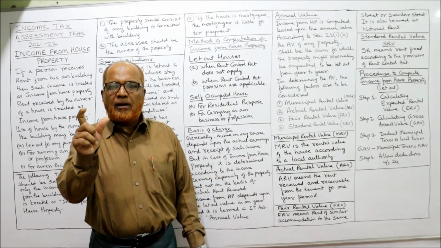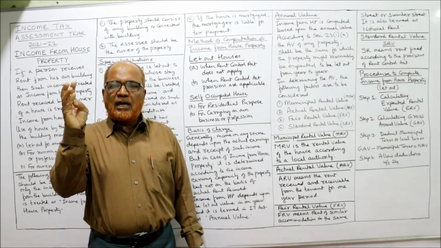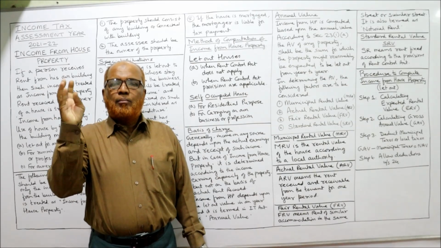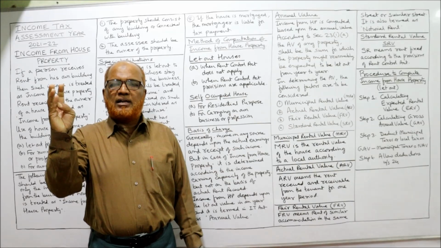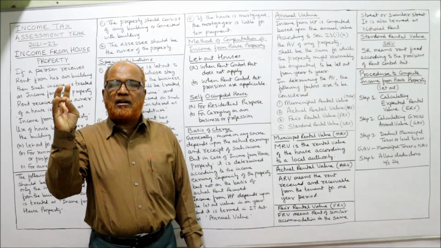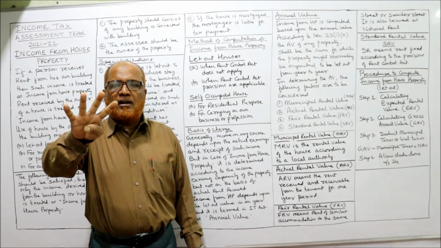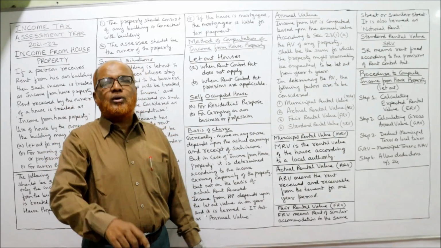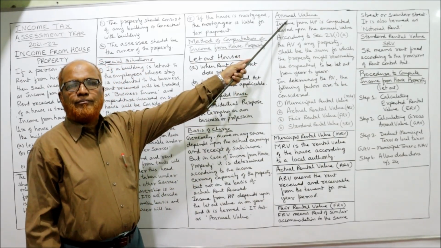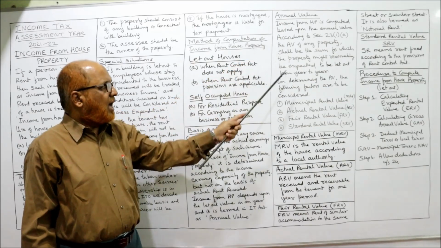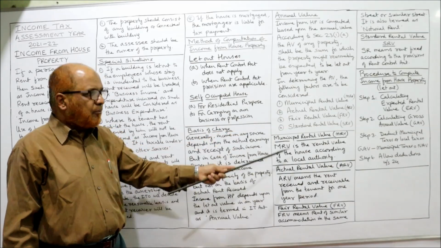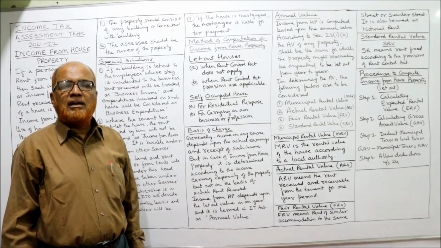So simply remember MRV, ARV, FRV, SRV: municipal rental value, actual rental value, fair rental value, standard rental value. By considering these 4 rental values, we are going to find out the annual value. Now what does it mean? I am going to explain to you. Municipal rental value.